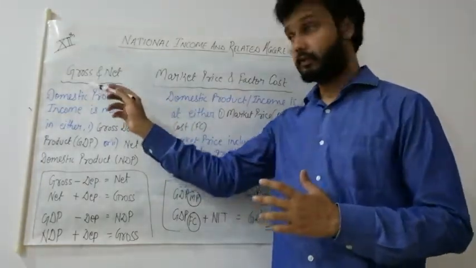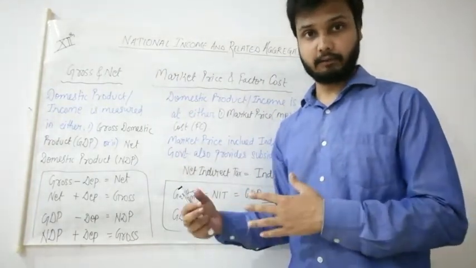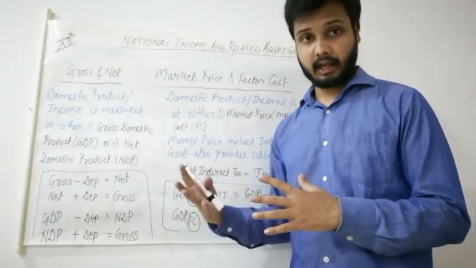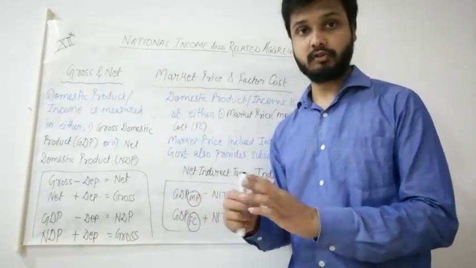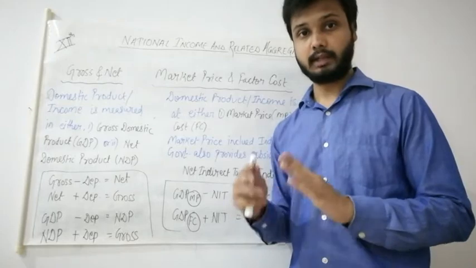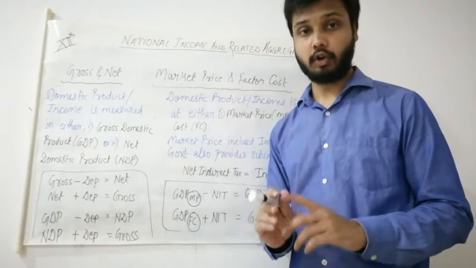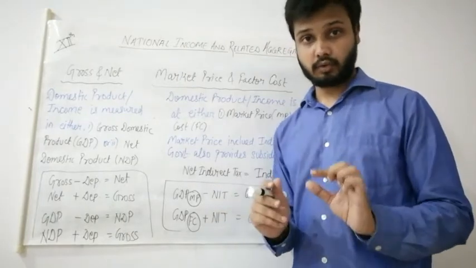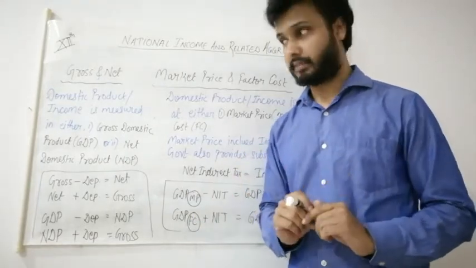So first let's see gross and net. We have already seen in gross investment and net investment that gross investment includes all the values, whether it is actual investment done for acquiring new assets or the replacement cost of depreciation, which means that gross value will always include depreciation. And net will not have the value of depreciation. It is without depreciation. So with this we come to know that the main point of difference between gross and net is depreciation.